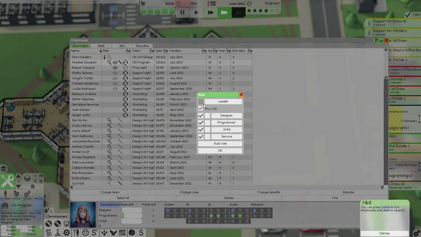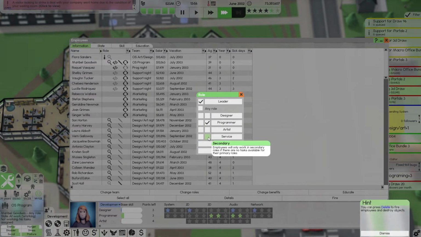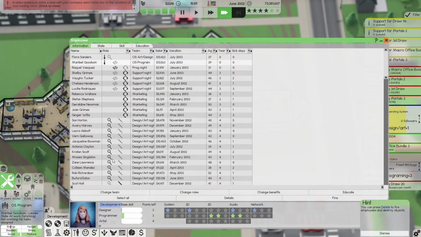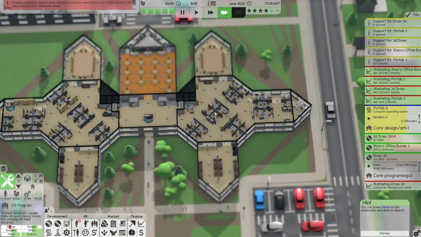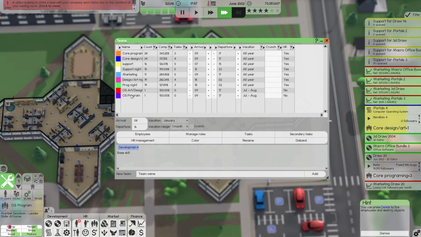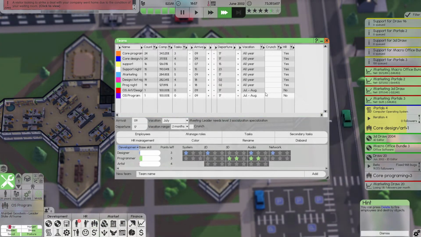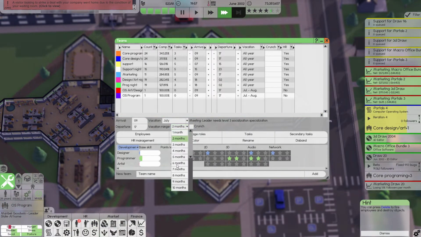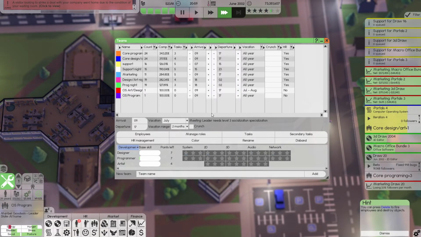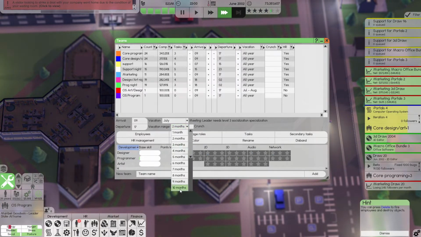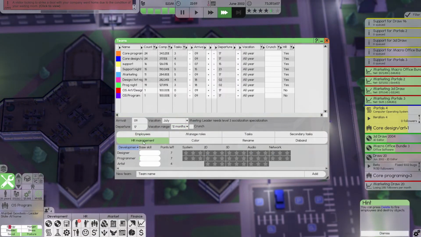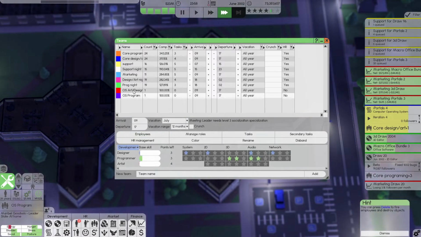Change roles. You are a leader and a programmer, but you lead first and foremost. People are leaving. That's fine. You guys don't need my deals. Okay. We should, before we do anything else as well, make sure they are set up properly. So they are going to do 12 months a year. 12 months a year. And let's see if we can do both of them at the same time.